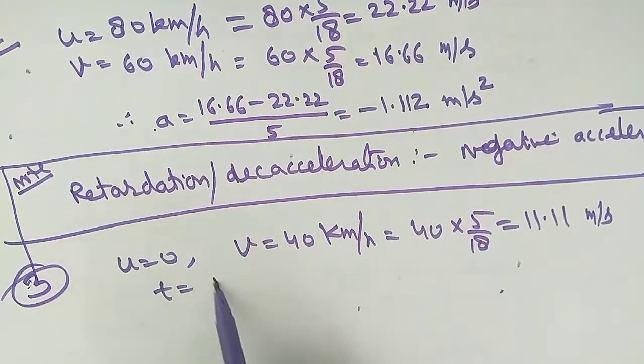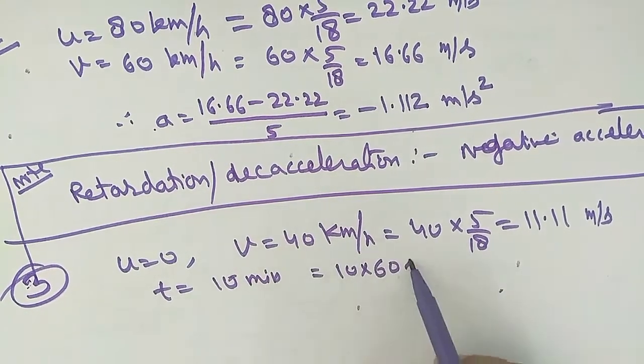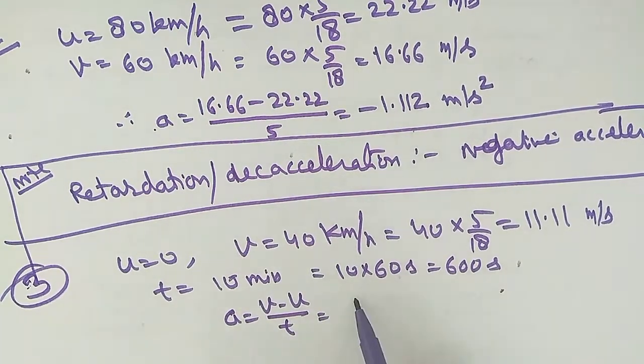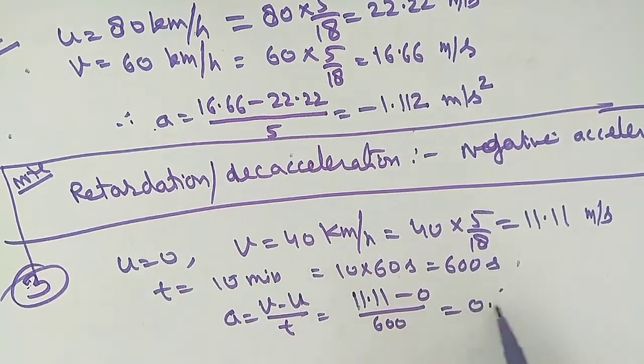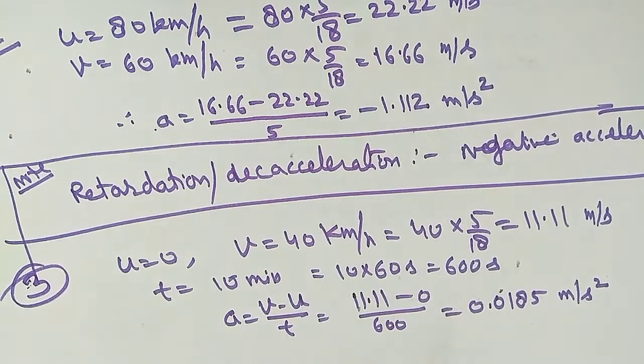Time given in the question is 10 minutes. So convert it into seconds. So 600 seconds is the total time. So easily you can find the acceleration, final velocity minus initial velocity upon time. Initial velocity was 0 and final was 11.11, minus 0, upon 600. So you will find 0.0185 meter per second square. So this is the acceleration in the block question number 3.